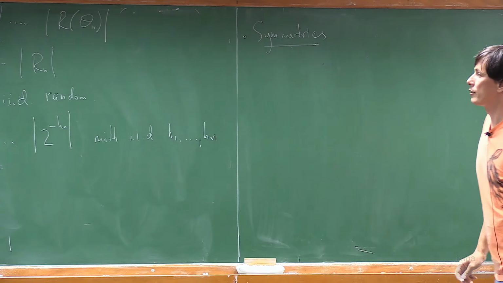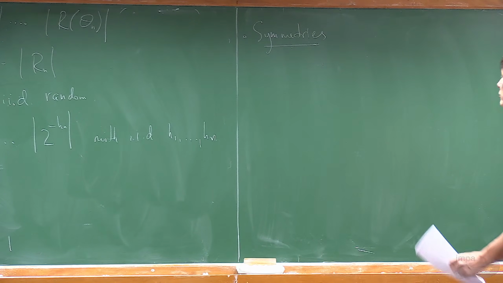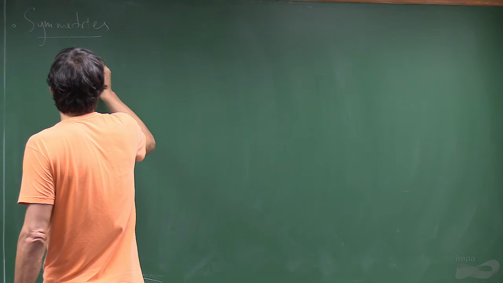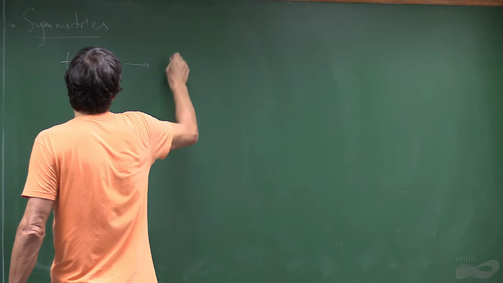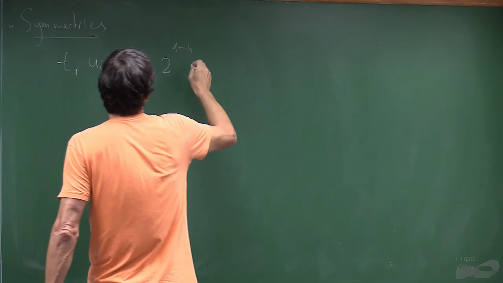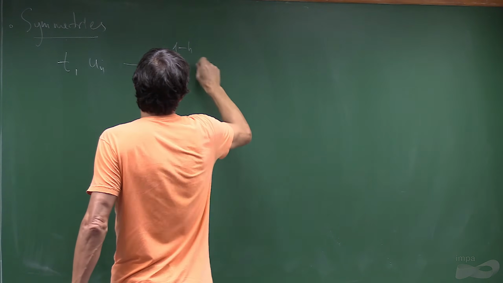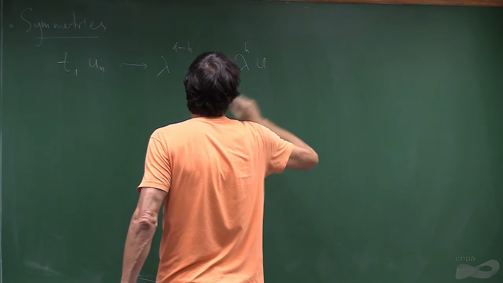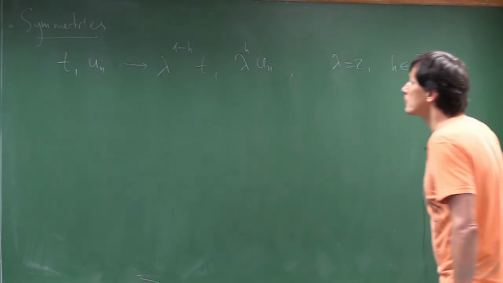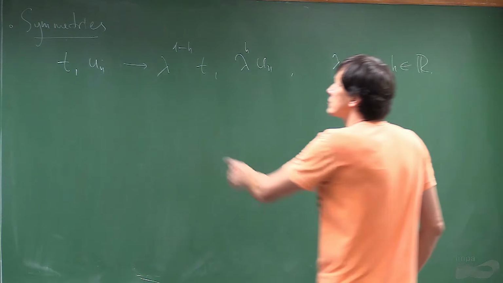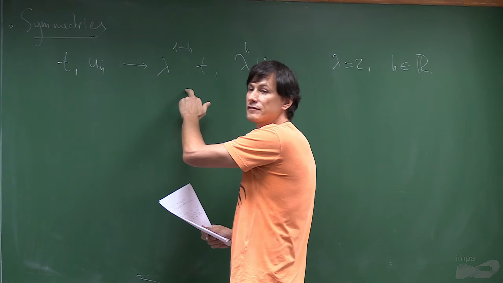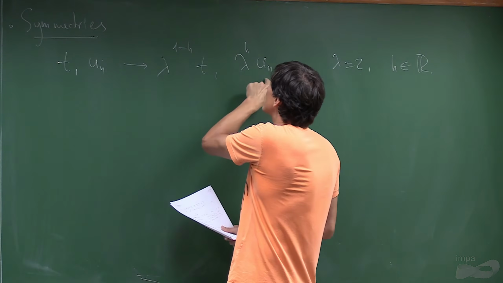It's also important to understand what role it plays here. So remember, the scaling symmetry was that t_n was mapped to λ^{1-h} t, where λ is 2^h and h is real. So this transformation also transforms a measure. Well, change of time doesn't matter for the measure because it's invariant, but this will change the measure for each component by λ^h.